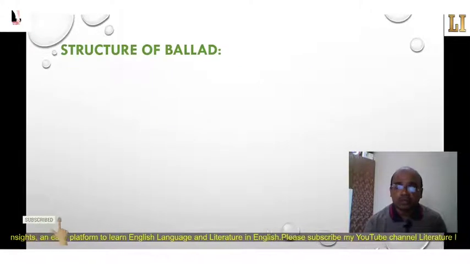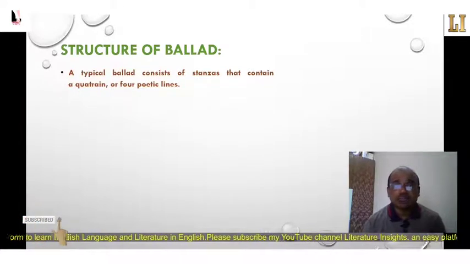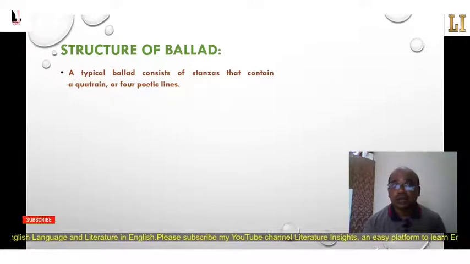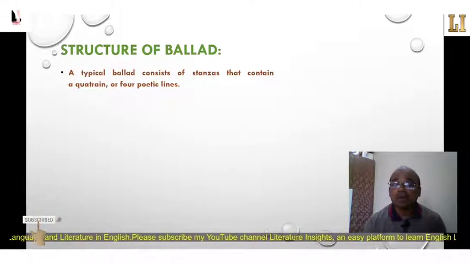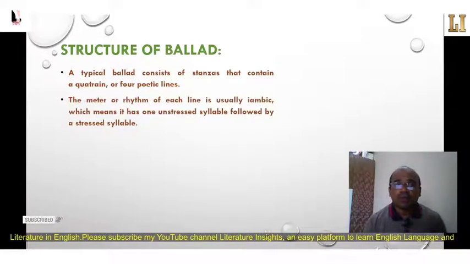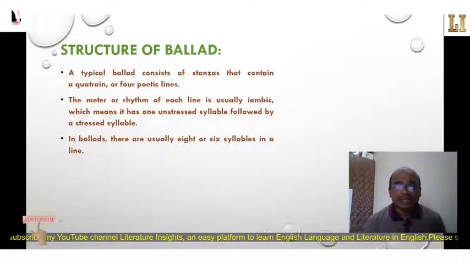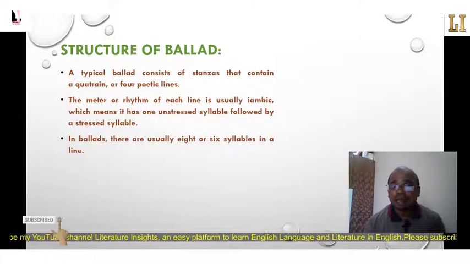The structure of the ballad. It is significant to know the structure of the ballad. How is it composed? A typical ballad consists of stanzas that contain a quatrain, or four poetic lines. So a ballad has a stanza of four lines called a quatrain. The meter or rhythm of each line is usually iambic, which means it has one unstressed syllable followed by a stressed syllable. In ballads, there are usually 8 or 6 syllables in a line.